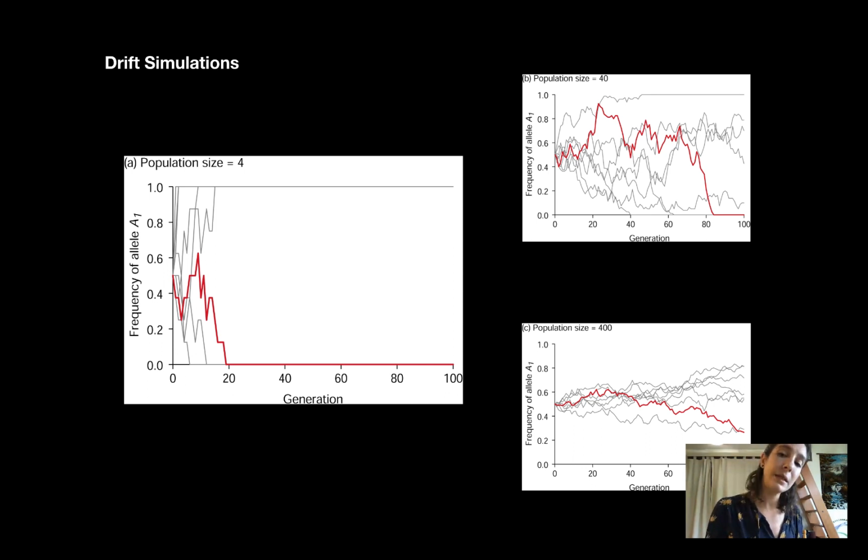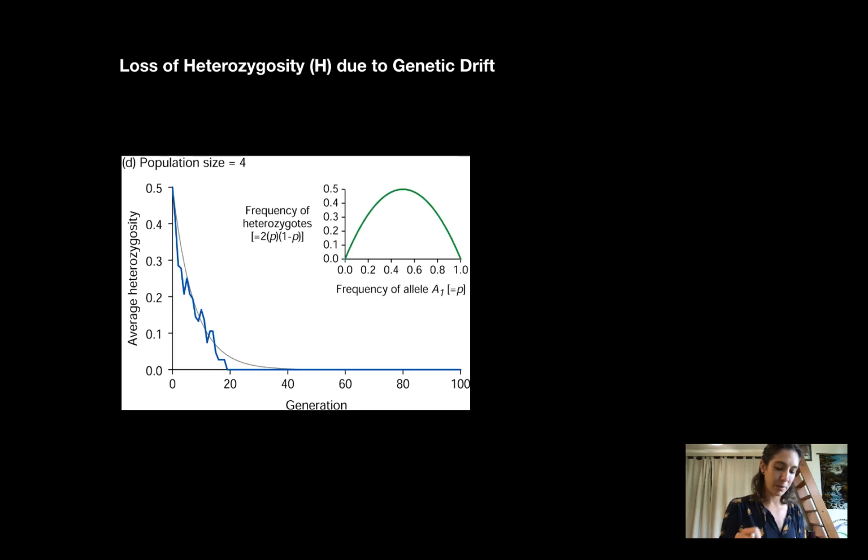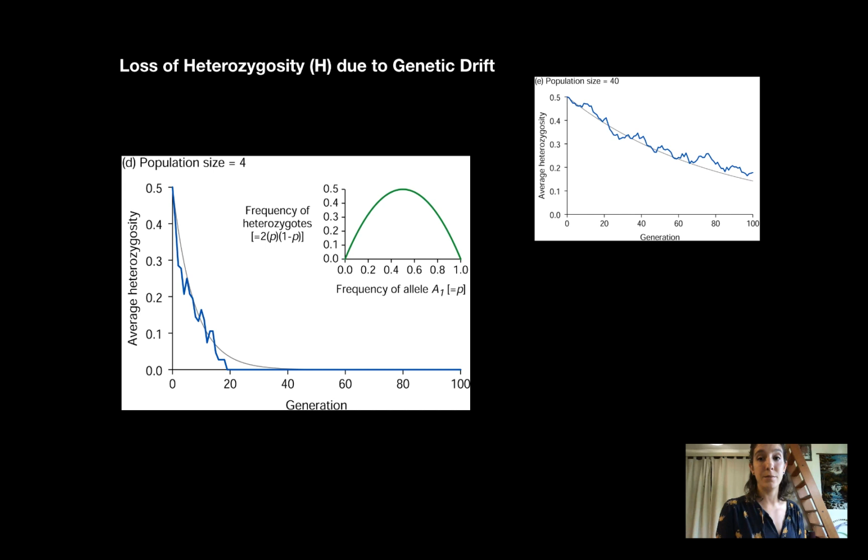So every time an allele does become fixed, even a neutral allele, that population has just lost a little bit of heterozygosity. All of the individuals will be homozygous at that locus when an allele becomes fixed. So you notice that the loss of heterozygosity due to genetic drift is showing a similar pattern based on population size as those genetic drift models that I just had on that last slide.